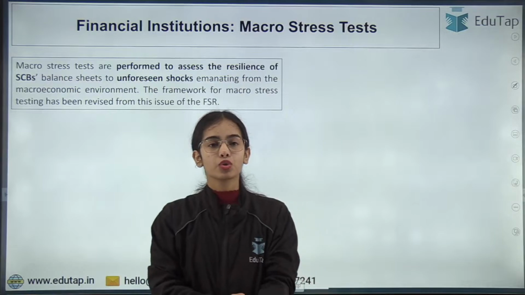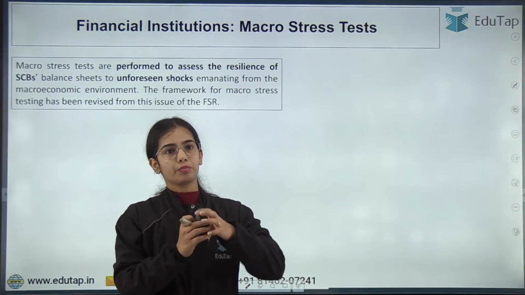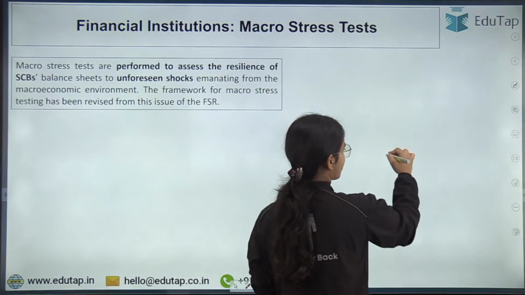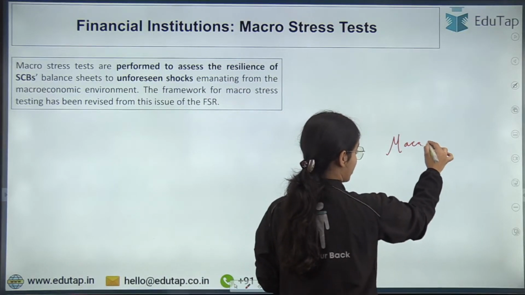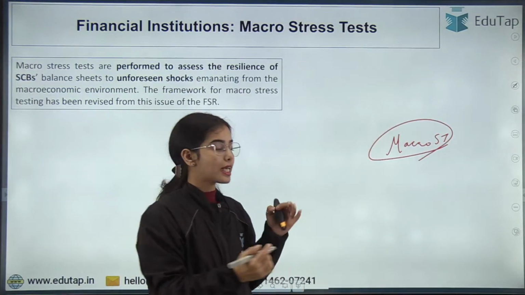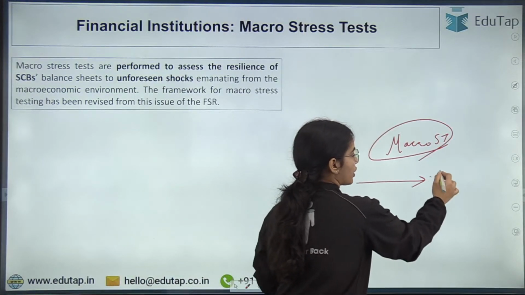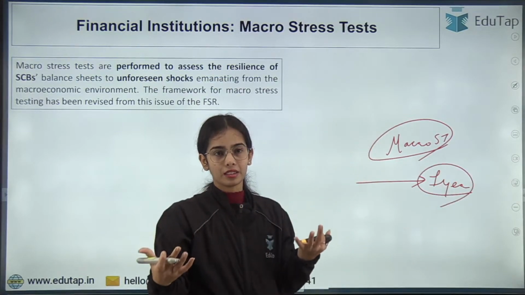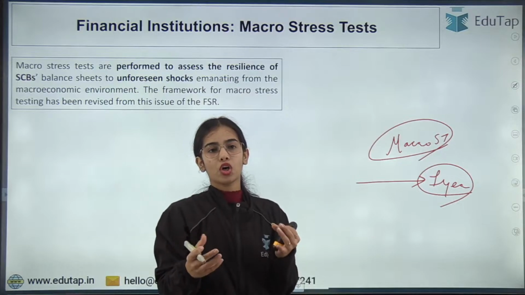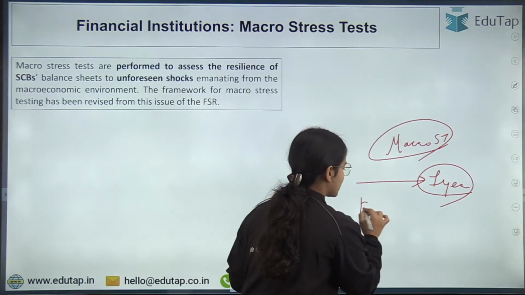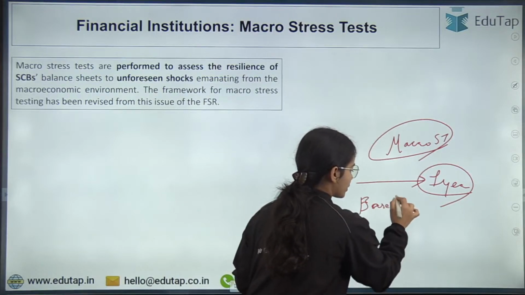See, in the previous edition, what RBI was doing was calculating the macro stress test. In this, we were seeing what is going to be the situation of the capital buffers with the banks in the next financial year, that is, in the coming 1 year.